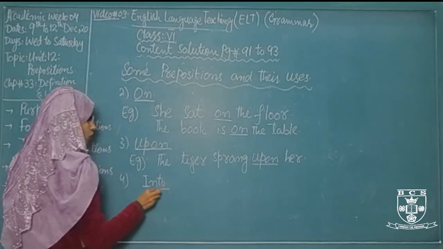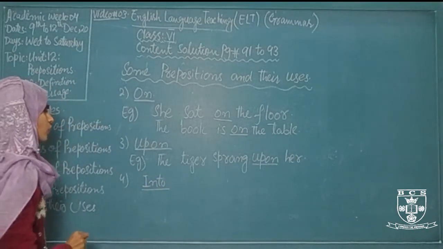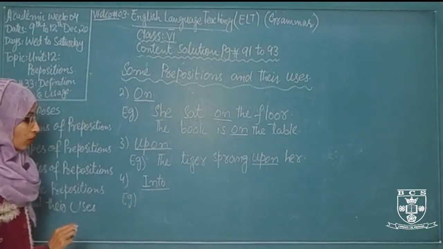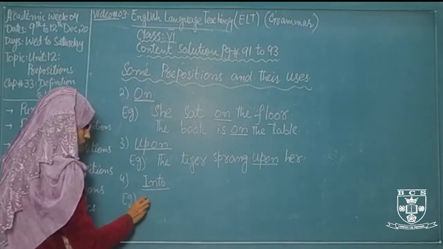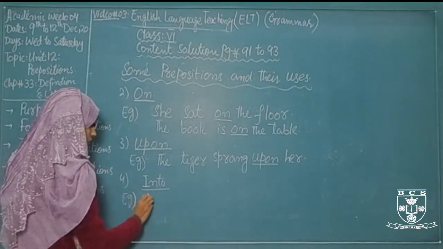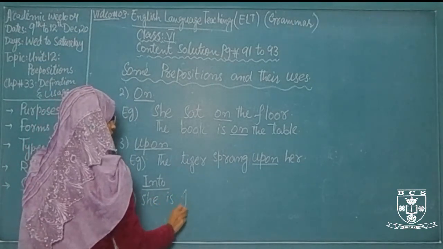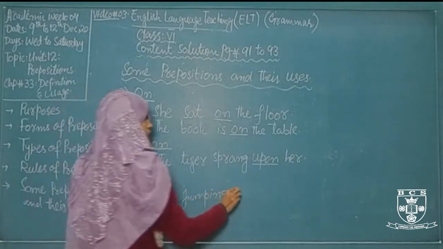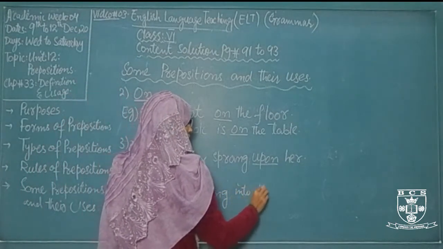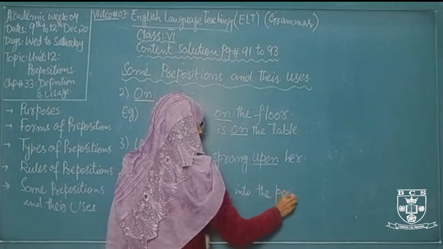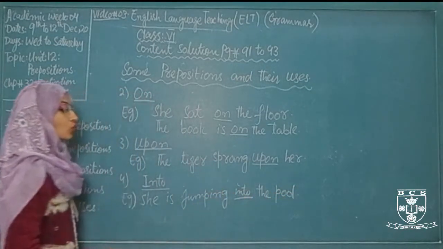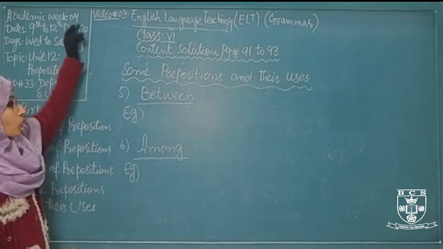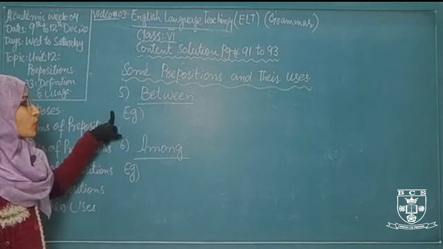Into. When we talk about keeping inside anything, we use the preposition into. For example, pour the water into the glass, and she is jumping into the pool. When we talk about only two things, two nouns or two objects, we use between as a preposition.